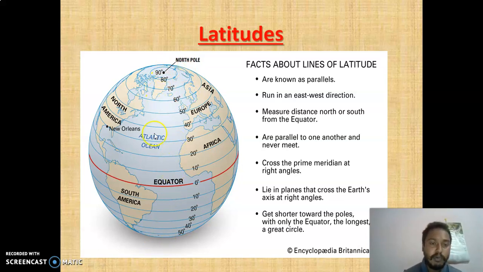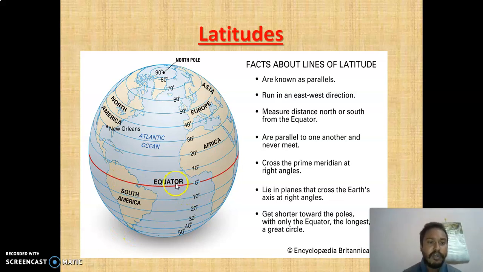And in the middle we have the prime meridian, or the axis, you want to say. So these lines are known as parallels, and run from east to west. The longest is the equator, and these parallel lines never meet one another. As you can see, they never meet one another. They cross the prime meridian. This is the prime meridian. They cross the prime meridian and lie in planes that cross the Earth's axis. Axis means exactly in the middle at right angles, and they get shorter.